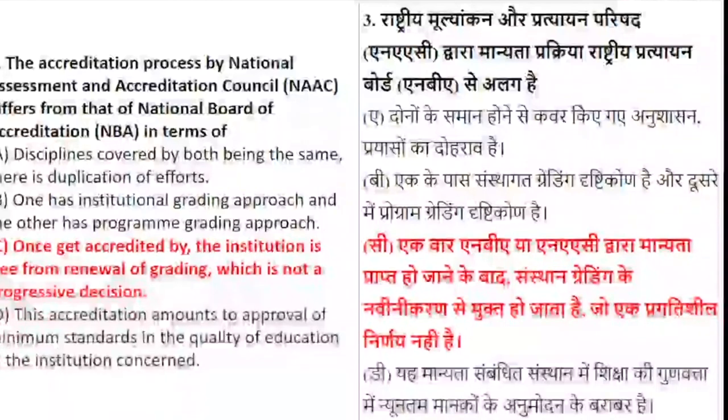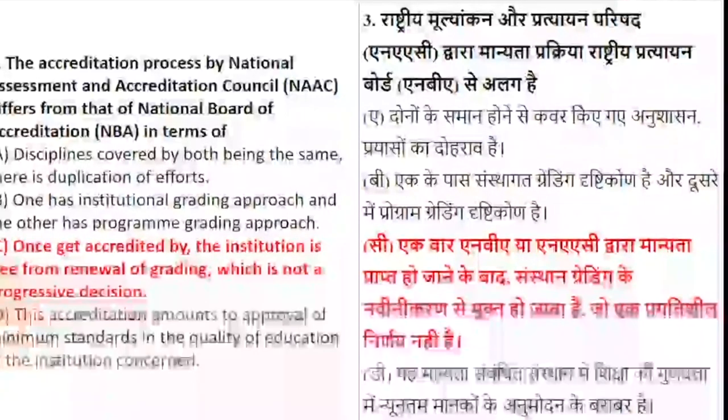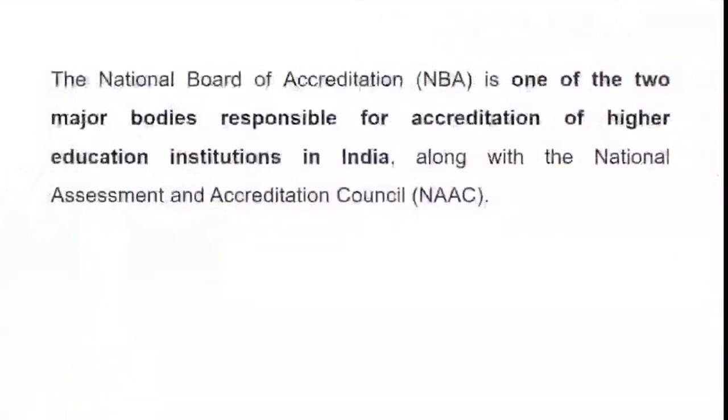Once accredited, here we have to differ from NBA. So once it is accredited, it is free from the removal of grading, which is actually not a progressive decision. Is it clear, everyone? Yes, question number 3. Moving on, the National Board of Accreditation, NBA, is one of the two major bodies responsible for accreditation in educational institutions, along with the National Assessment and Accreditation Council, that is NAAC.